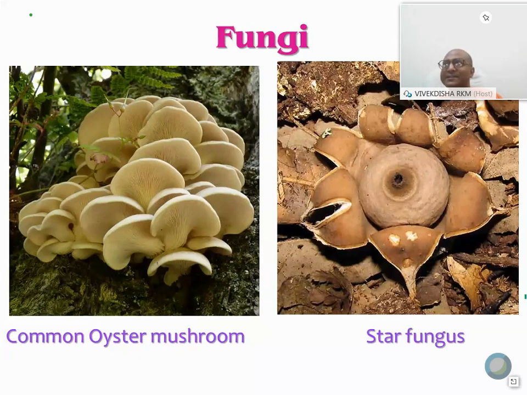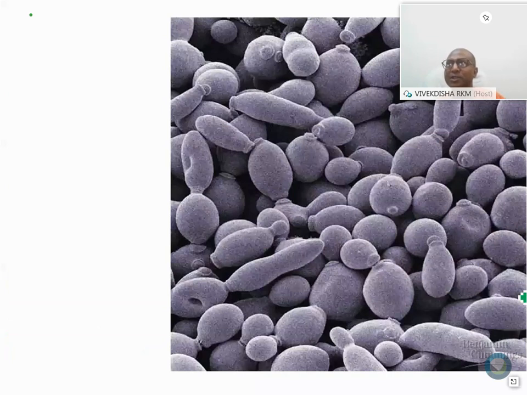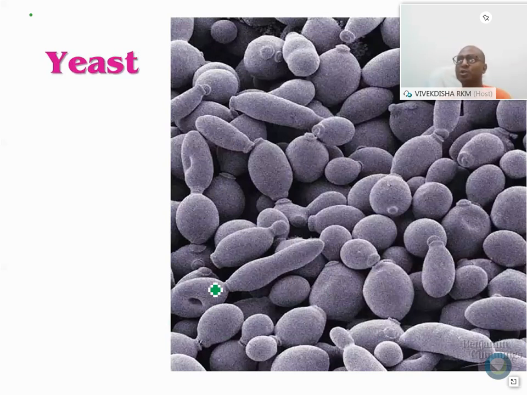And another one, if you can see it, I would like to know the name from you. How to identify it is also important. This is yeast. Yeast is a single-celled fungus, saprotrophic in nature. When from one cell another cell comes out like a bud, after maturation it detaches from the mother, and they can live independently. After detachment, you can find this type of scar or some sort of notch here.